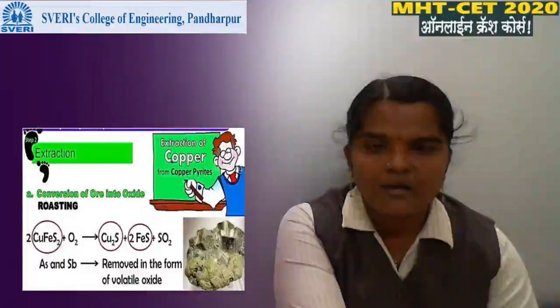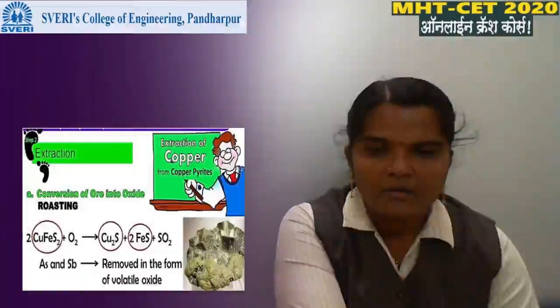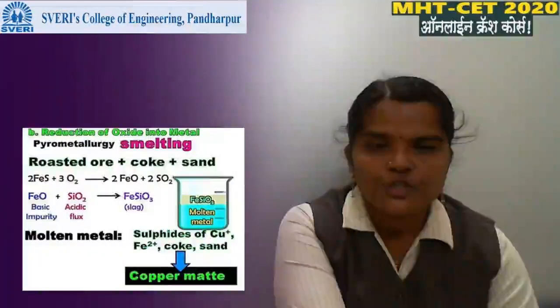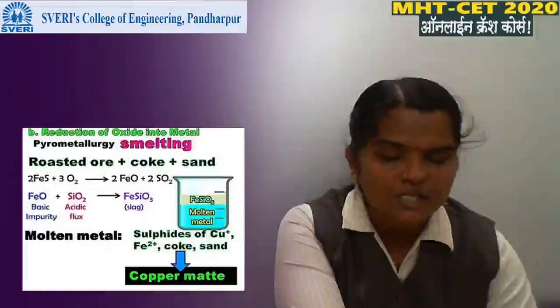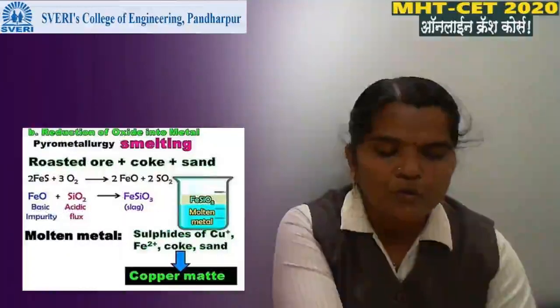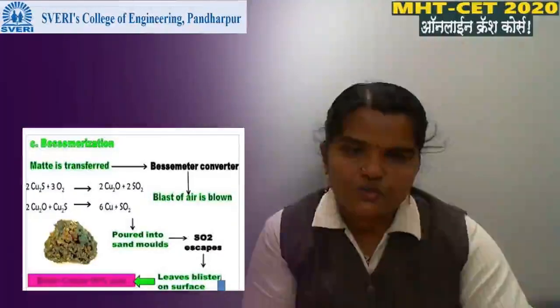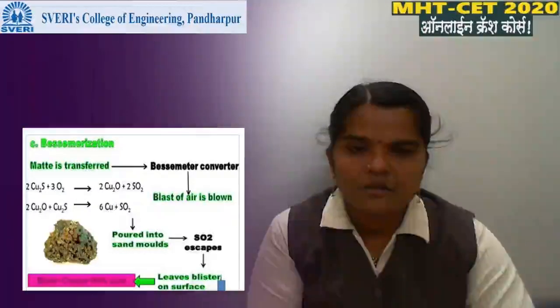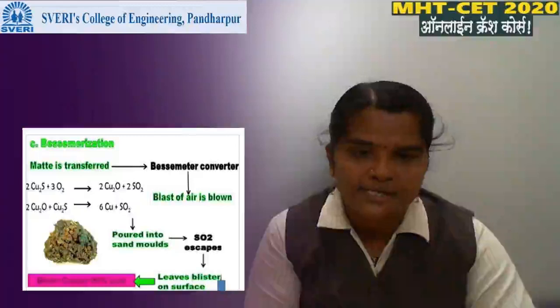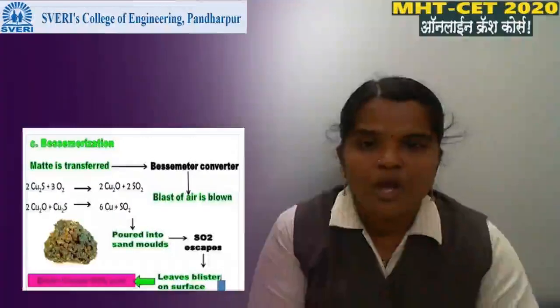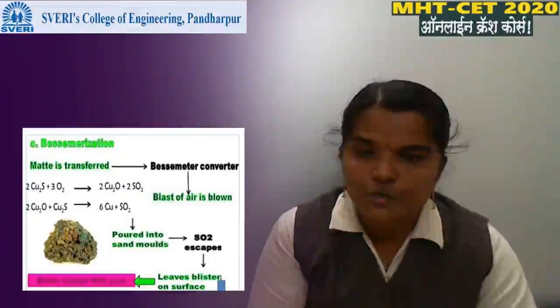Then next, roasting of the copper. Then next, roasted ore plus coke. It is a pyrometallurgical process. In this process, ore is heated in presence of coke and sand. Here coke acts as a reducing agent. Then the Bessemerization process. In the Bessemerization process, here is Cu2S, meaning the ore. It is heated. It gets converted into Cu2O.